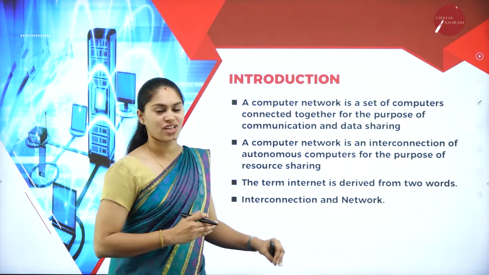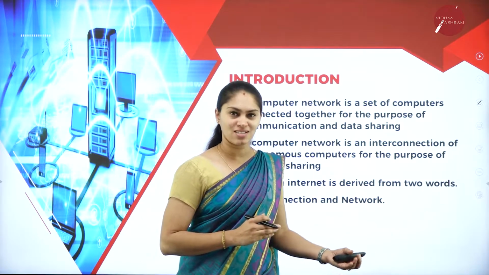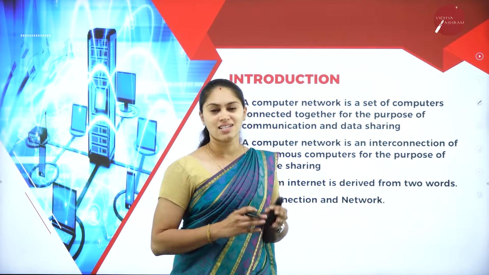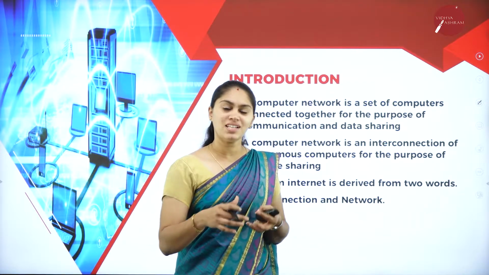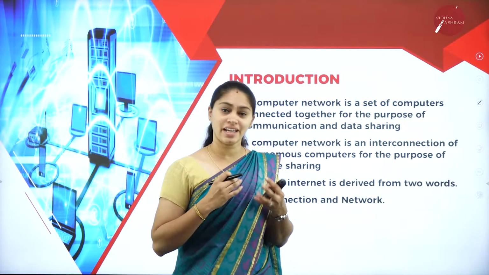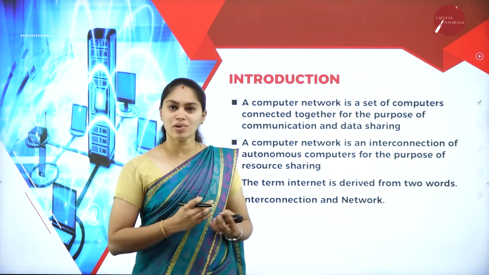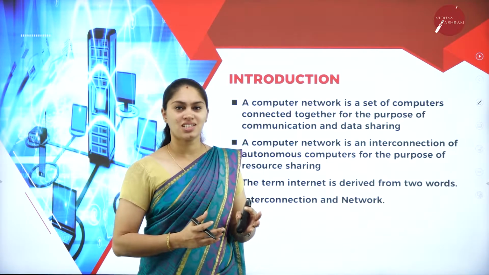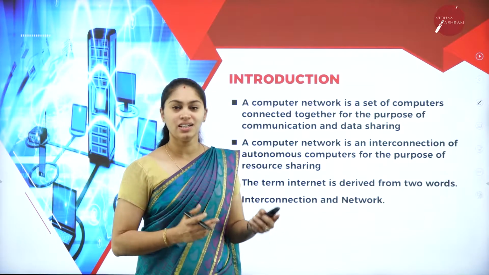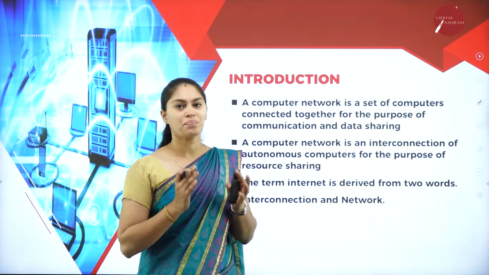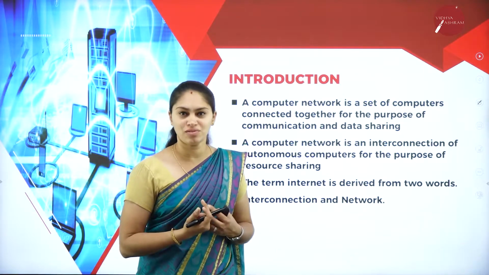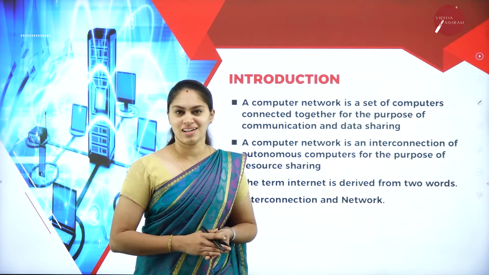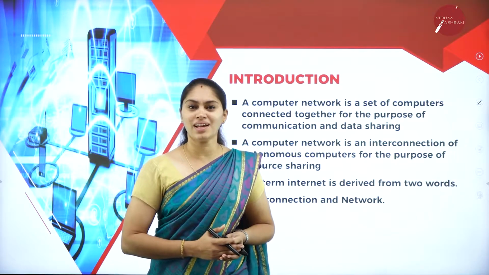So when I can exchange data from one computer to another system, we call that a network. If it is a collection of networks, and each network has a number of computers, and each computer has an ability to exchange its data with another computer. If it is a collection of computers, that is a network. If it is a collection of networks, then that is an internet. So that is how the internet has evolved.